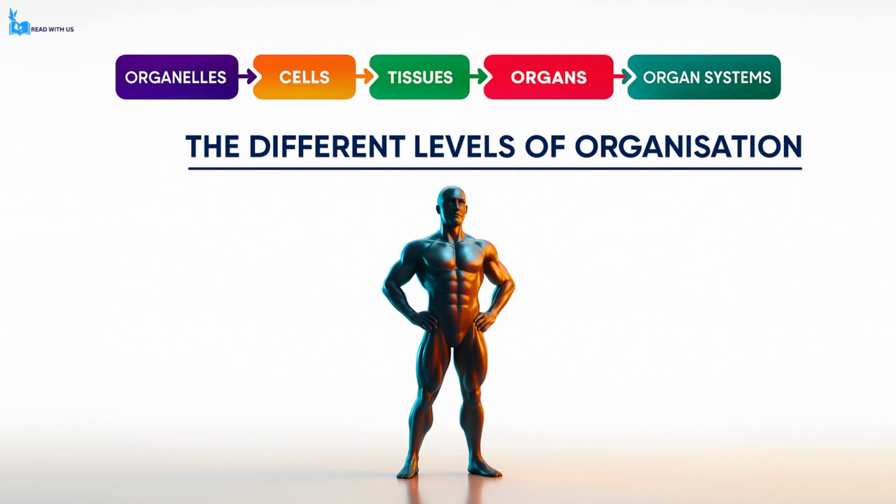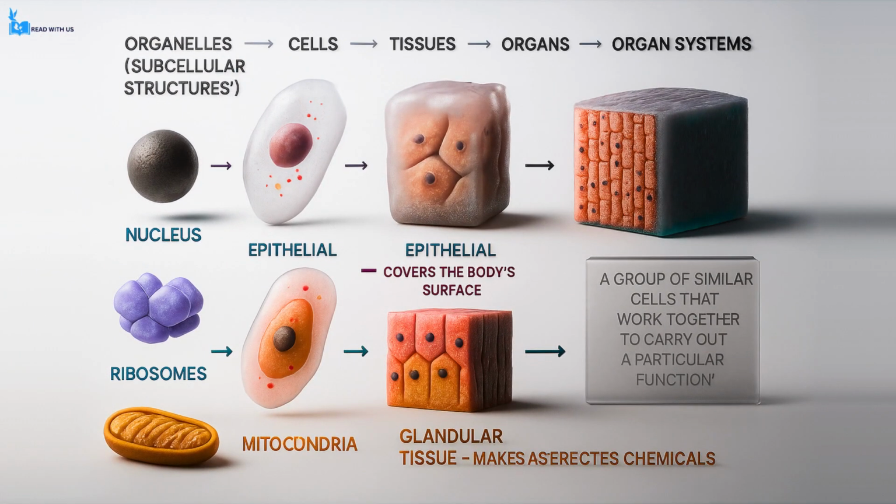We begin at the smallest level with organelles, also known as subcellular structures. Organelles are the specialized structures found inside cells that each perform specific roles. Examples of these include the nucleus, which contains the cell's genetic material and acts as a control center, the ribosomes, which are responsible for protein synthesis, and the mitochondria, which generate energy through respiration. Each organelle contributes in its own way to the cell's overall function, and when many organelles are combined and work together, they make up a cell.